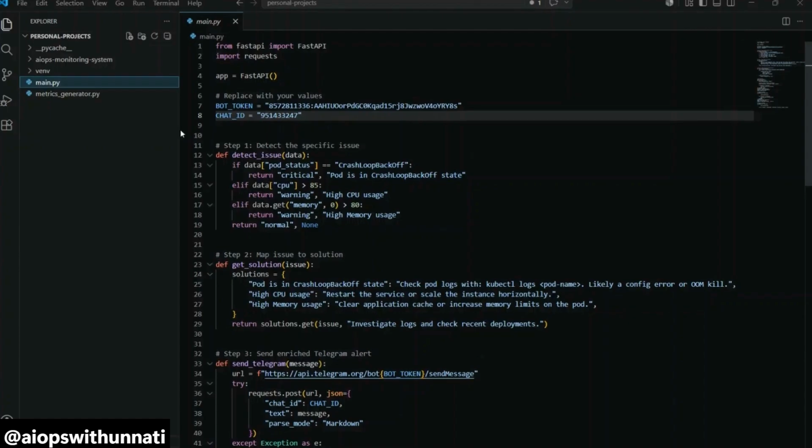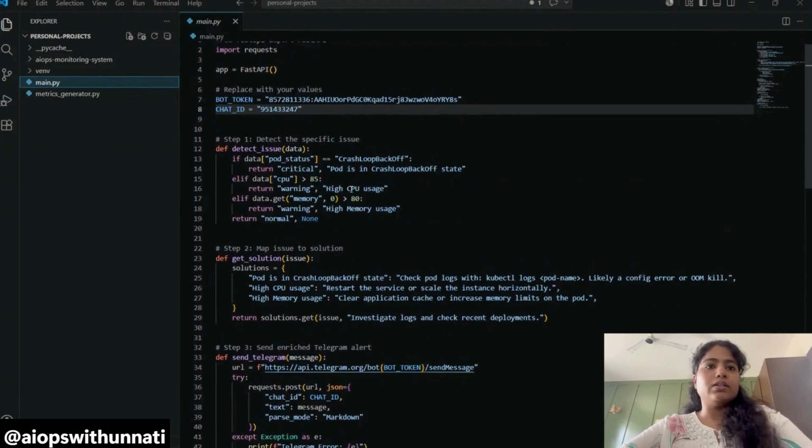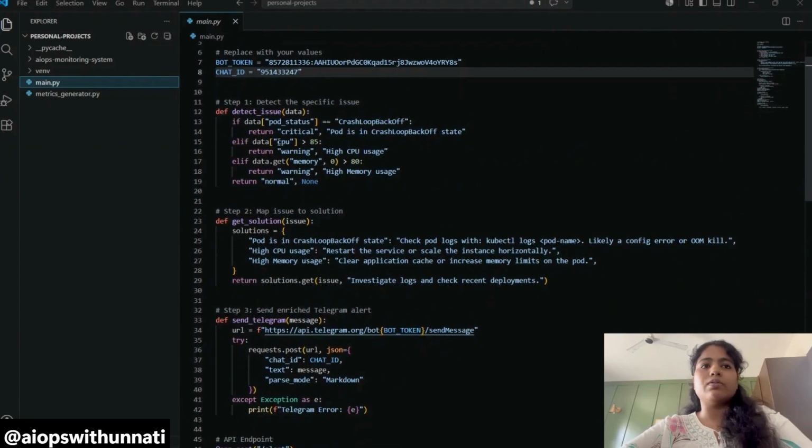Firstly, I am coming to this main.py file. This is the file which I already explained. This is the bot token which we are using to connect with Telegram, and this is the chat ID with which we are connecting to our channel. And this is the one that detects the specific issues. Whenever a metric comes in, it detects the issues based on that metric, and it is the solution which I added in this video.